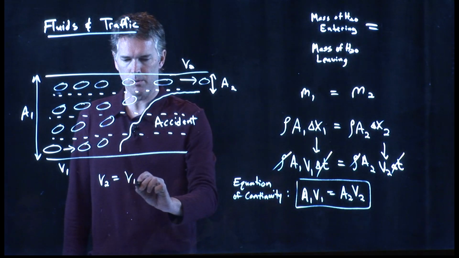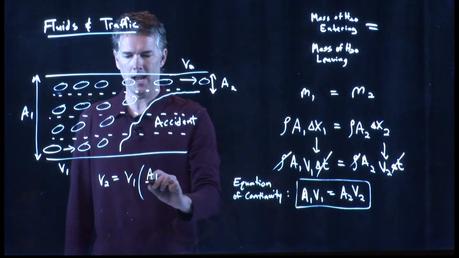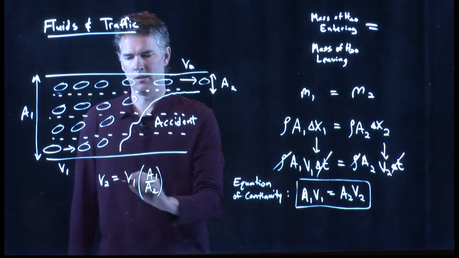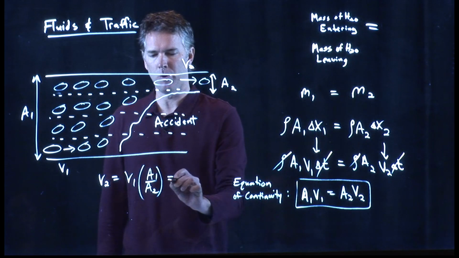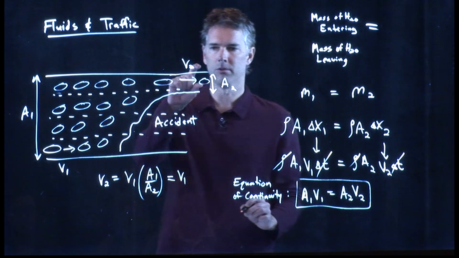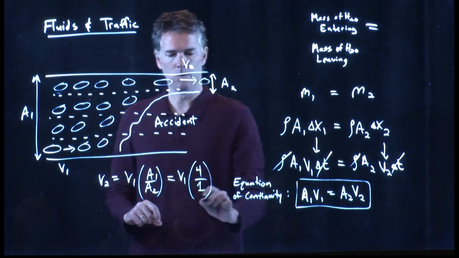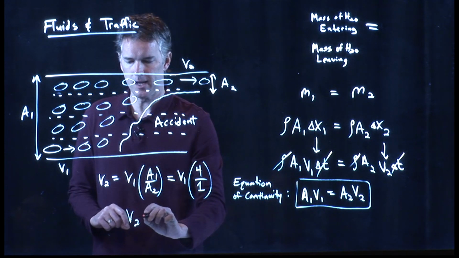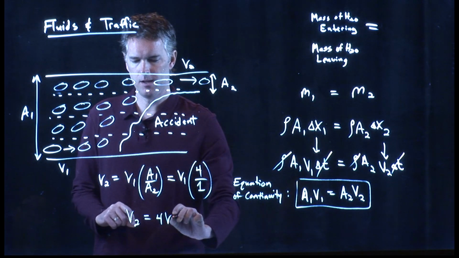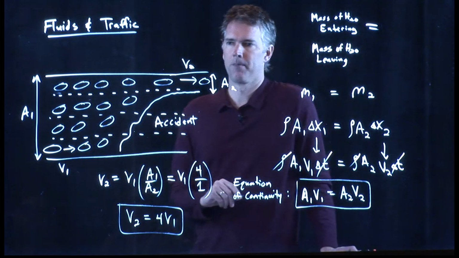It's just v1 times A1 over A2. So if this was 4 lanes, then A1 would be 4. If this was 1 lane, then A2 would be 1. Your speed, when you get into that 1 lane region, would in fact be 4 times faster.